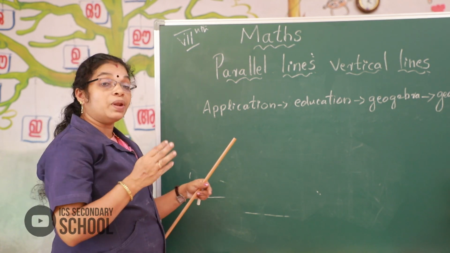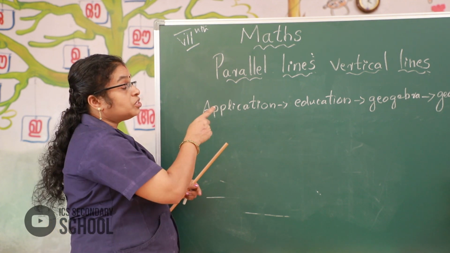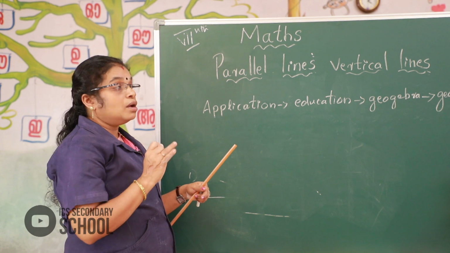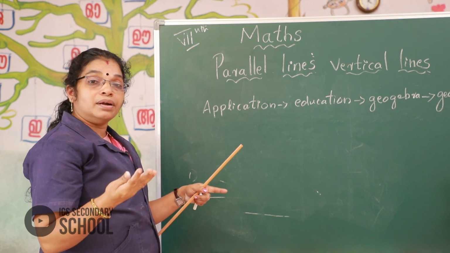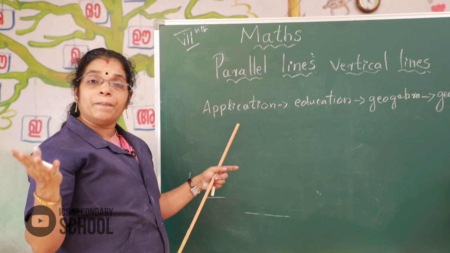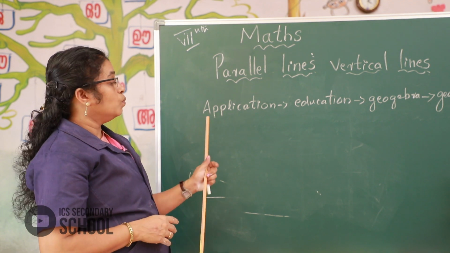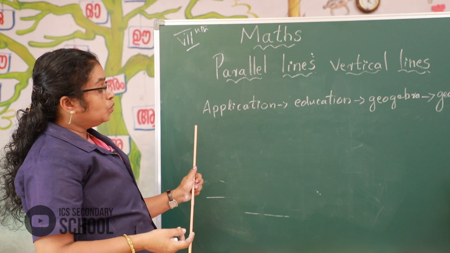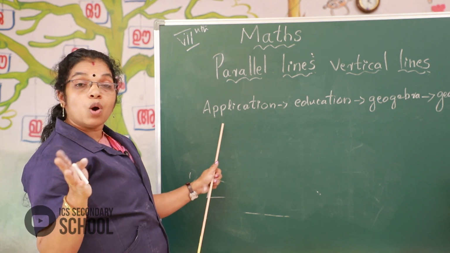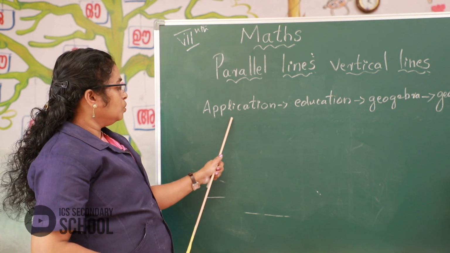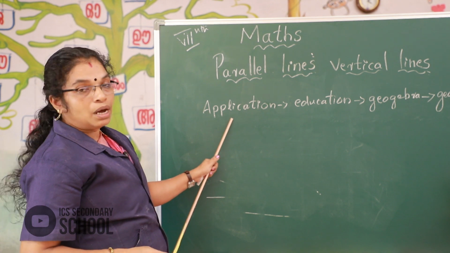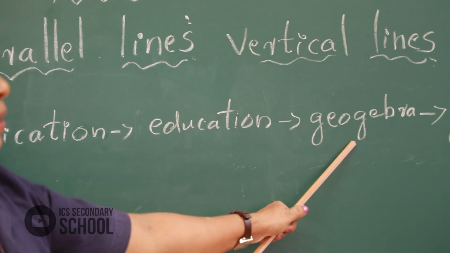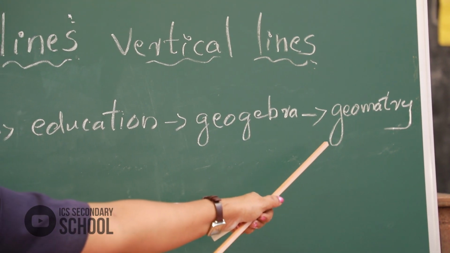Then draw different sizes and shapes there: rectangle, triangle, quadrilateral, pentagon, and different types of parallel lines. Not at this point; first you click, on a computer or laptop: application, education, GeoGebra and geometry.